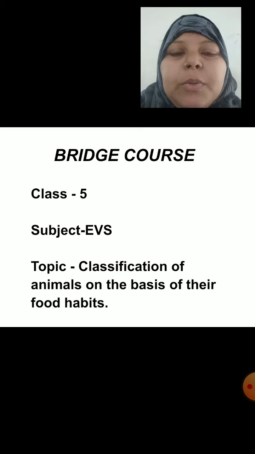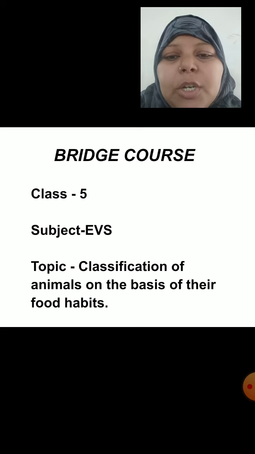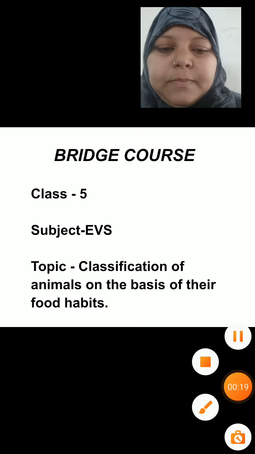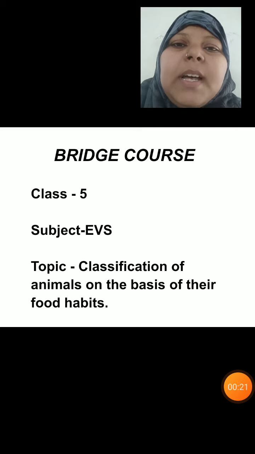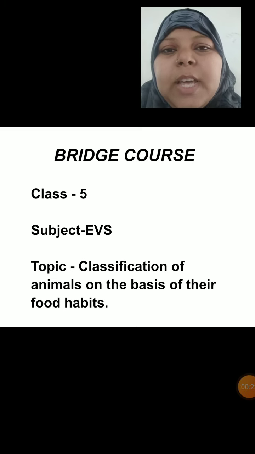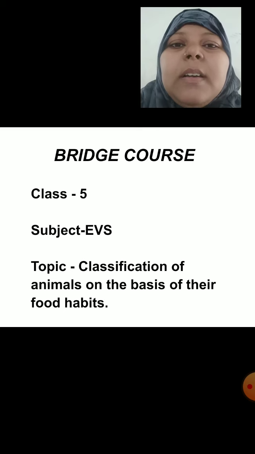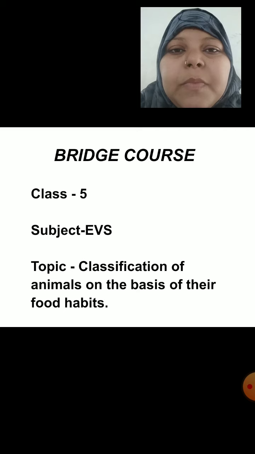The topic that I'm going to explain in this video is all about the classification of animals on the basis of their food habits. Animals are classified into three types on the basis of their food habits. They are herbivores, omnivores, and carnivores. So, let me first of all begin with the first type of classification, that is herbivores.